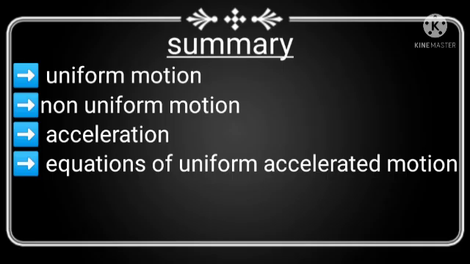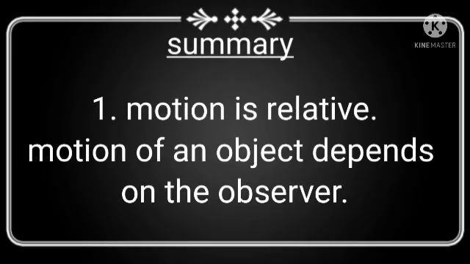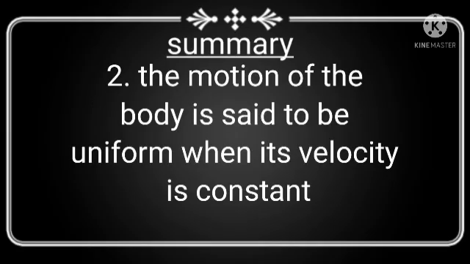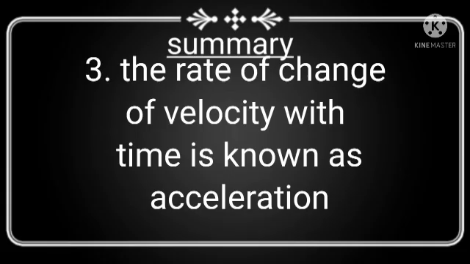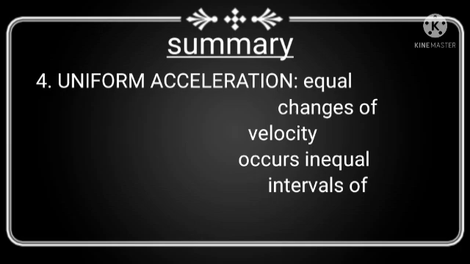Let us have a brief on today's class. In today's class, we have learned uniform motion, non-uniform motion, acceleration, equations of uniformly accelerated motion. Motion is relative. Motion of an object depends on the observer. The motion of a body is said to be uniform when its velocity is constant. The rate of change of velocity with time is known as acceleration. Uniform acceleration: equal changes of velocity occur in equal intervals of time.